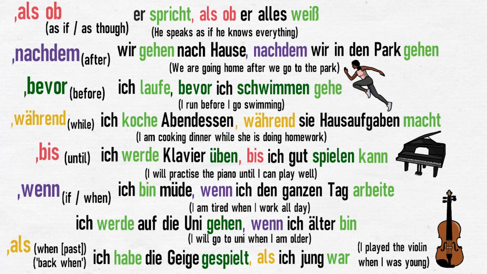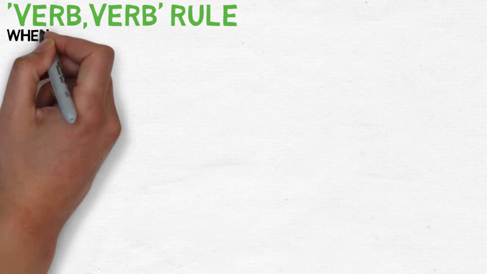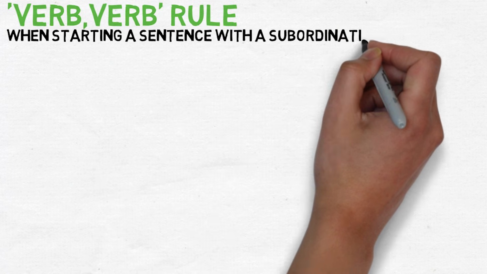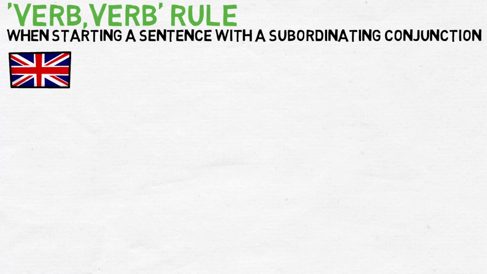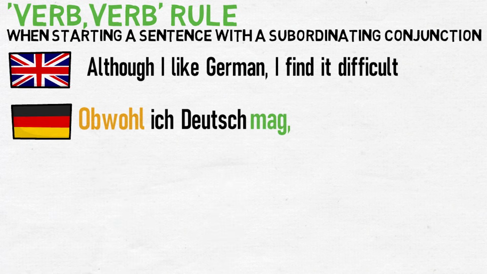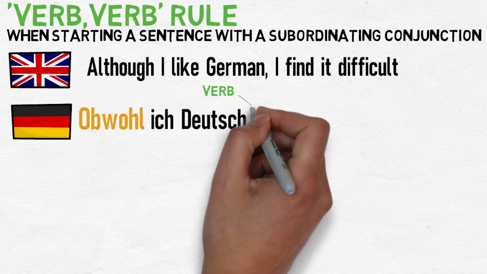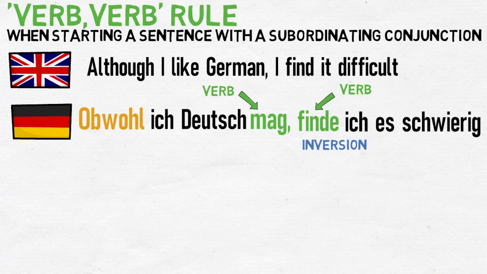The final part of word order that needs discussing is a rule called verb, verb. This happens when you start a sentence with a subordinating conjunction and need to follow that sentence with another point. Here's an example in English. Although I like German, I find it difficult. In German, the first clause would be obwohl ich Deutsch mag, and as you can see, this clause ends with a verb and a comma. The next clause, therefore, has to be inverted so that it starts with a verb. In this example, the second clause would be finde ich es schwierig.